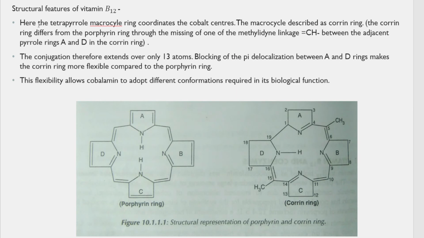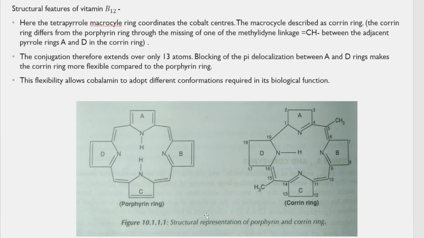So let us study the structure. What is the structural feature of vitamin B12? First of all, they are differentiating the corrin ring of vitamin B12. The corrin ring is the skeleton of vitamin B12, and this is the porphyrin that is seen in hemoglobin. So first of all, they are telling the difference between the porphyrin ring and the corrin ring. The corrin ring is seen in vitamin B12, and porphyrin is seen in hemoglobin and myoglobin. Then vitamin B12 helps in the synthesis of the porphyrin ring.